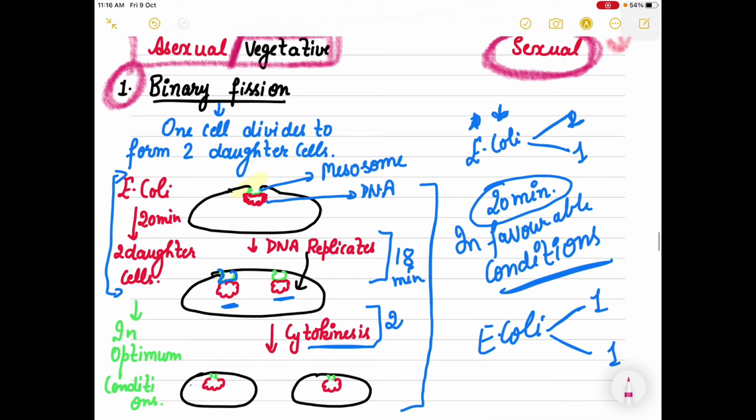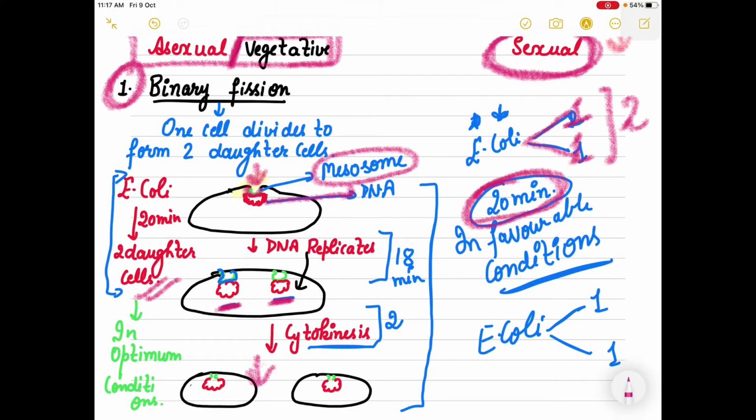Binary fission, the concept you people know, is that one cell divides into two cells. But the major thing you need to understand here is that the mesosome is attached to the DNA. So it also divides when DNA replicates, and there is the formation of two identical daughter cells finally after the cytokinesis. The point to be noted down here is that E. coli divides to form two identical daughter cells. This whole binary fission completes in 20 minutes.